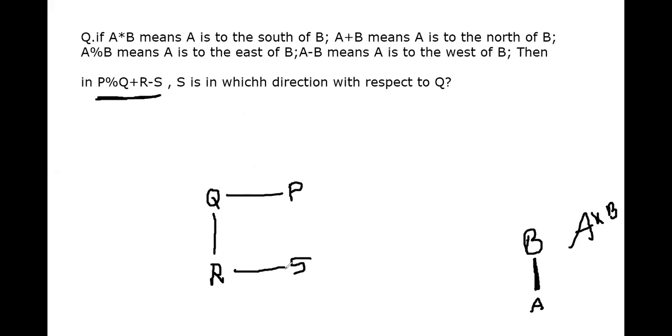So west of S will be this side, right? This direction. So here R is present. This is how we have to draw the diagram.